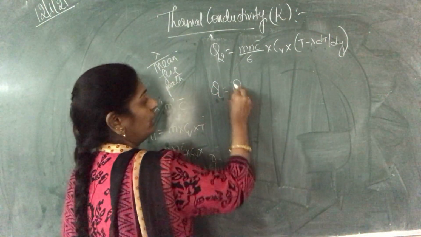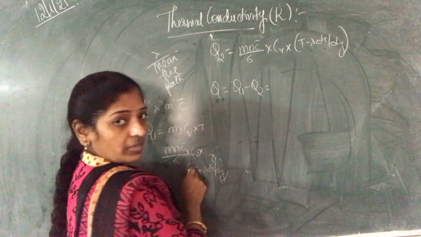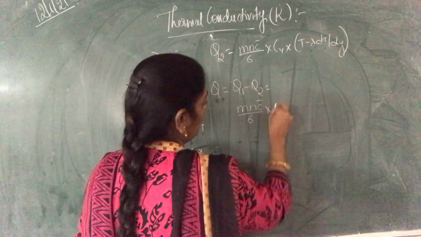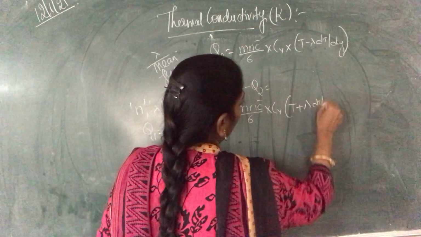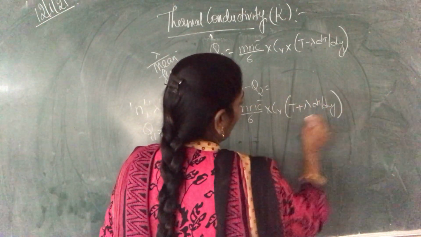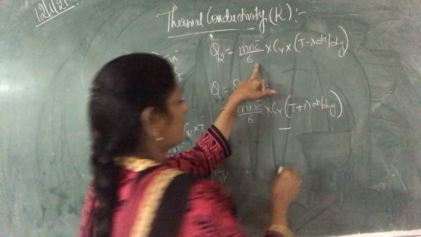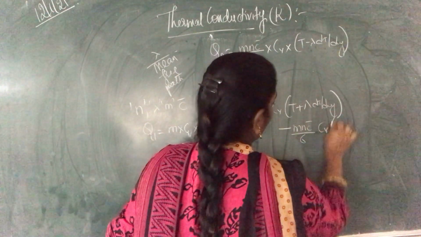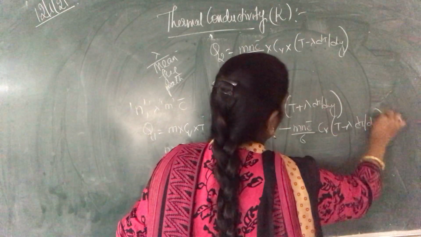Q is nothing but Q1 minus Q2, which is equal to, what is Q1? This one, mn c bar by 6 into CV into T plus lambda dt by dy, minus the next one. Q2 is nothing but this, mn c bar by 6 into CV into T minus lambda dt by dy.